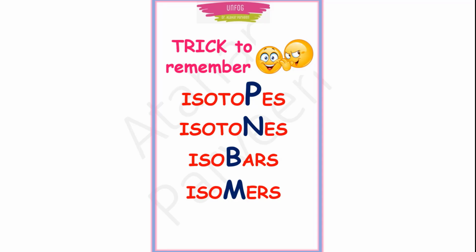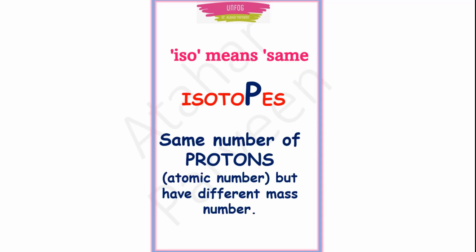So, the trick to remember isotopes, isotones, isobars and isomers. Why have I written this P, N, B and M here in a bigger font and in a different color? Because this is the trick. See, for isotopes P is there, right? Actually, iso means same. Just remember iso. The meaning of iso is same. Now in isotopes, P is the highlight, right? P stands for protons. Iso means same. So in isotopes, the same number of protons will be there.